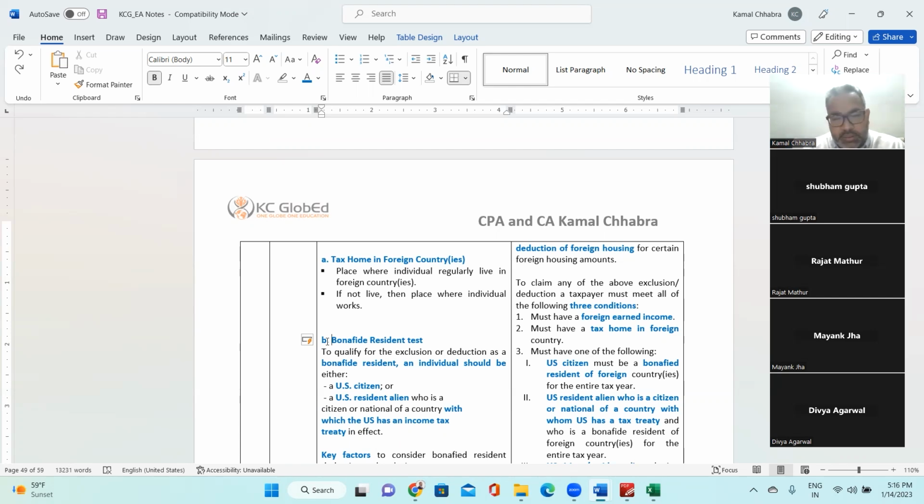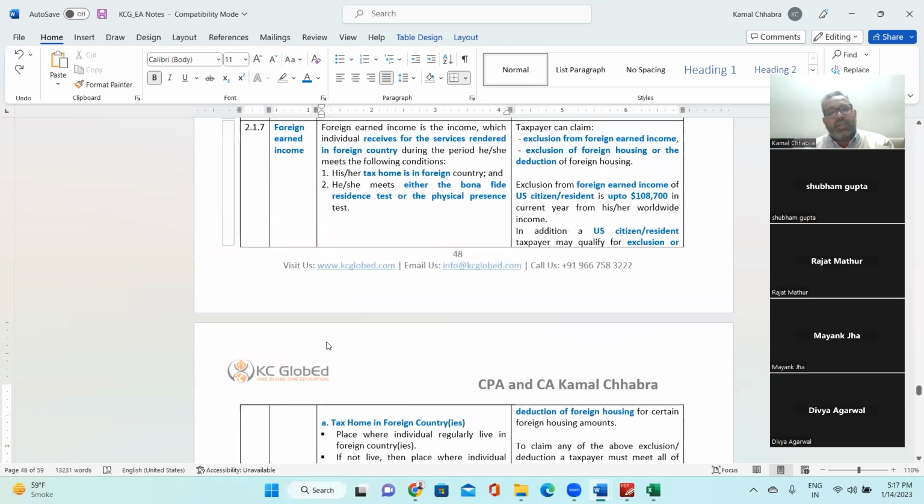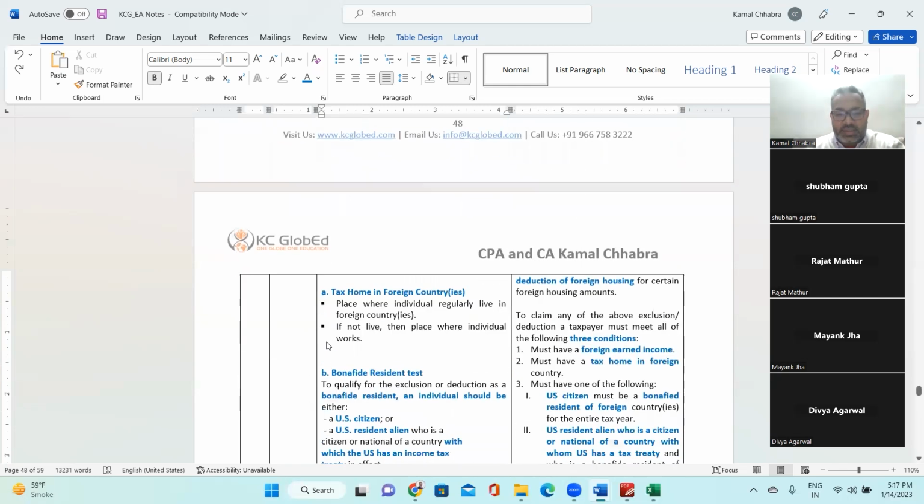So in the foreign country or countries, if an individual is living in multiple countries, the place where he or she is living, or if there is no place where he or she is living, let's say the person is living in a hotel or guest house, then the working place of that individual would be considered as a tax home. So what are the two conditions to be met? He or she has a tax home in the foreign country. Second thing which is required is he or she meets either the bona fide residence test or the physical presence test. So what is the bona fide residence test?